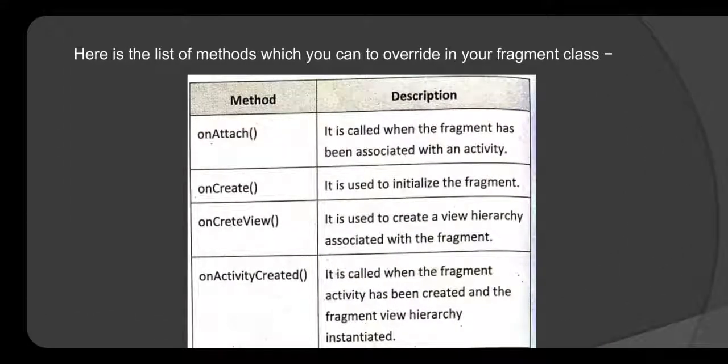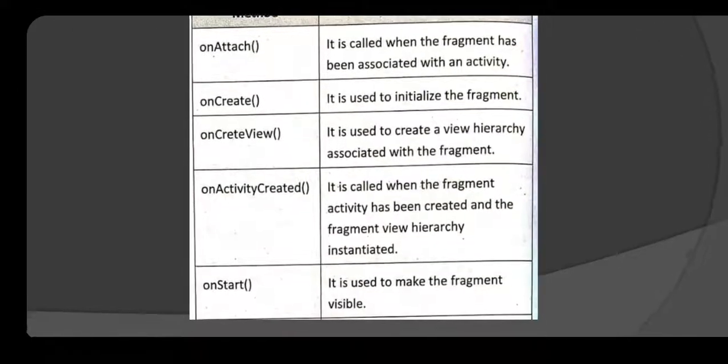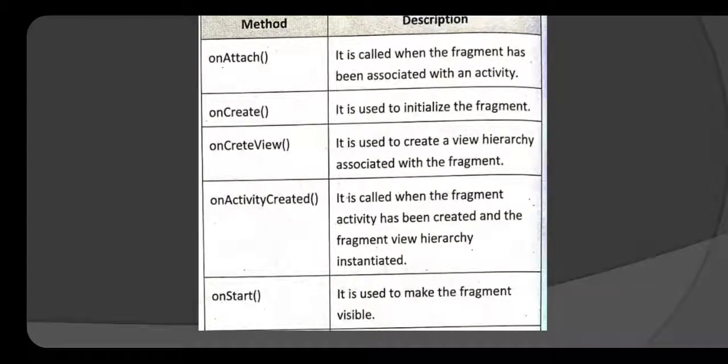On attach is called when the fragment has been associated with an activity, means your fragment is attached with some activity. On create is used to initialize the fragment. Then on create view is used to create a view hierarchy associated with the fragment. Then on activity created is called when the fragment's activity has been created and the fragment view hierarchy instantiated.